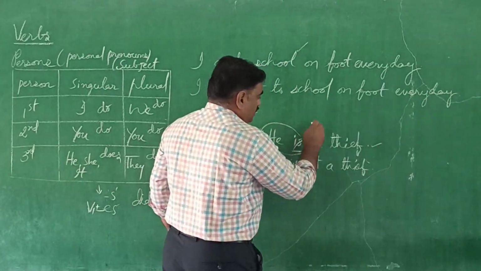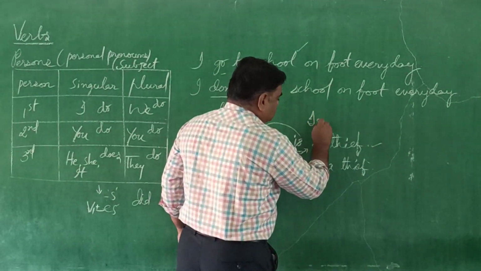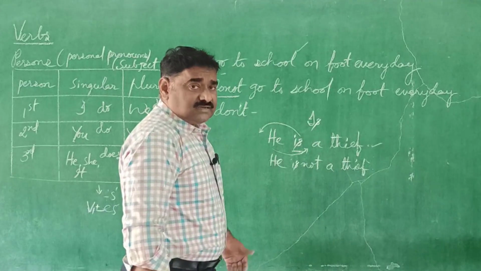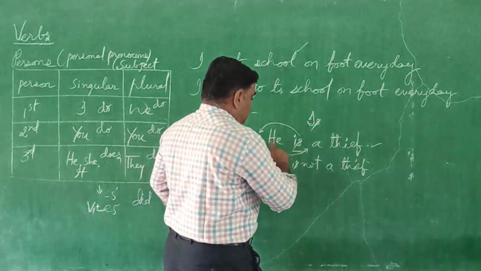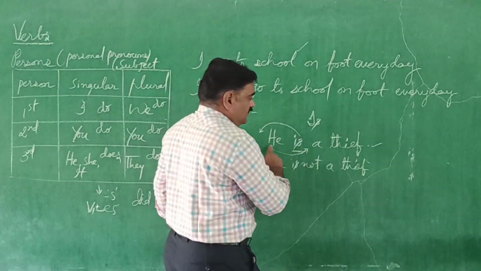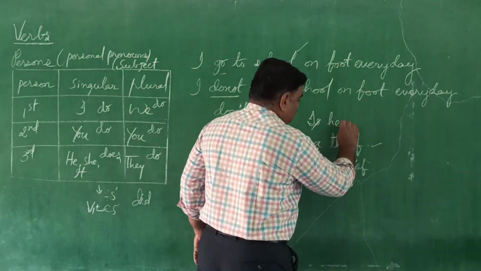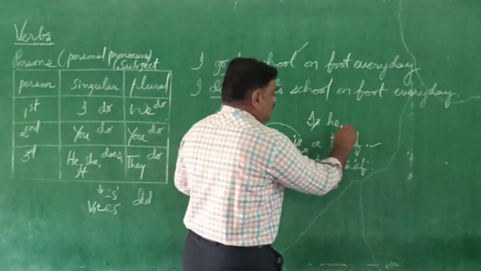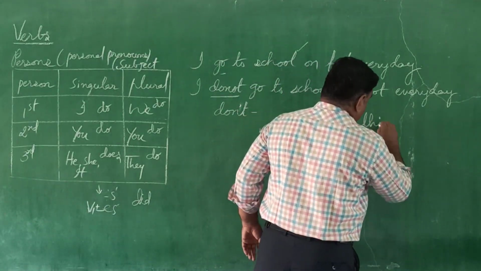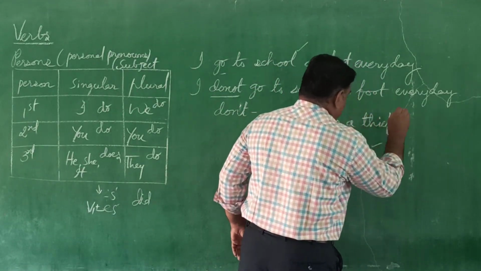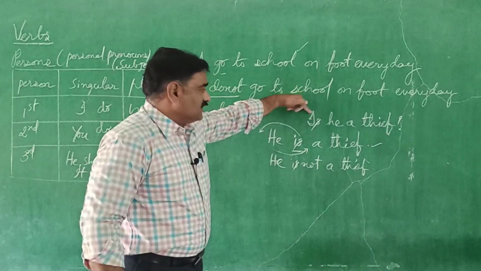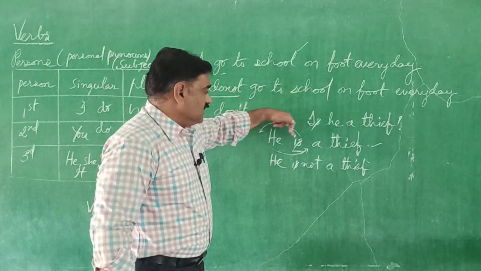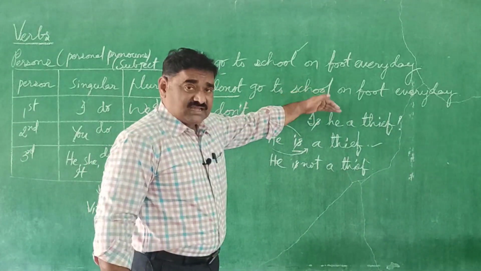Here I is small, whereas it comes to the beginning of the sentence, so we should write its capital letter. So is, then he, here the H capital letter changes into small because this is not the beginning of the sentence. Is he a thief? Immediately a question mark. So this is the interrogative form of this sentence. He is a thief. Is he a thief?